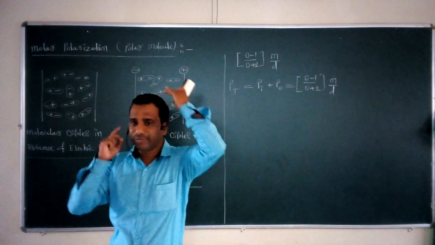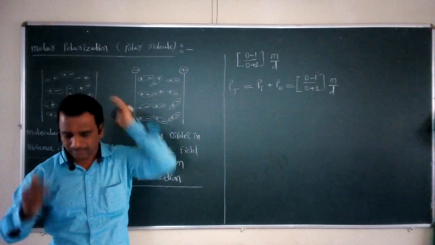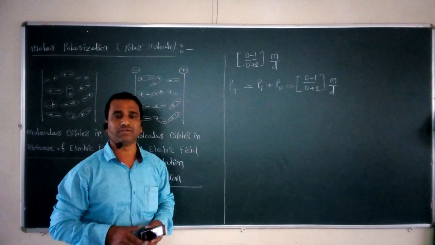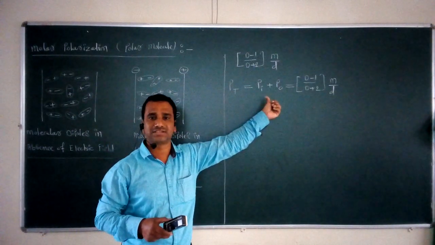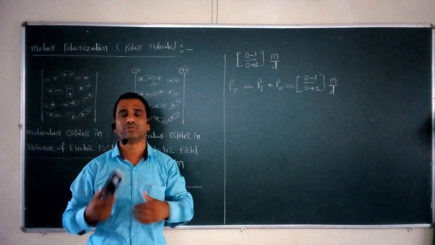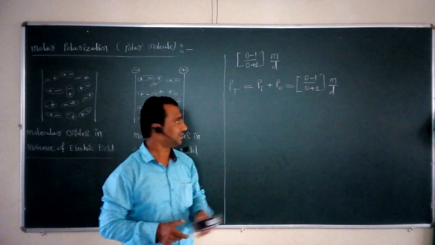Now if we take into consideration the actual values of this Pi and Po. We know very well the value for this Pi. In the last lecture we already discussed it. What is the equation for this Pi? That is the induced molar polarization. But now the second one, the orientation polarization, is there, that is Po.